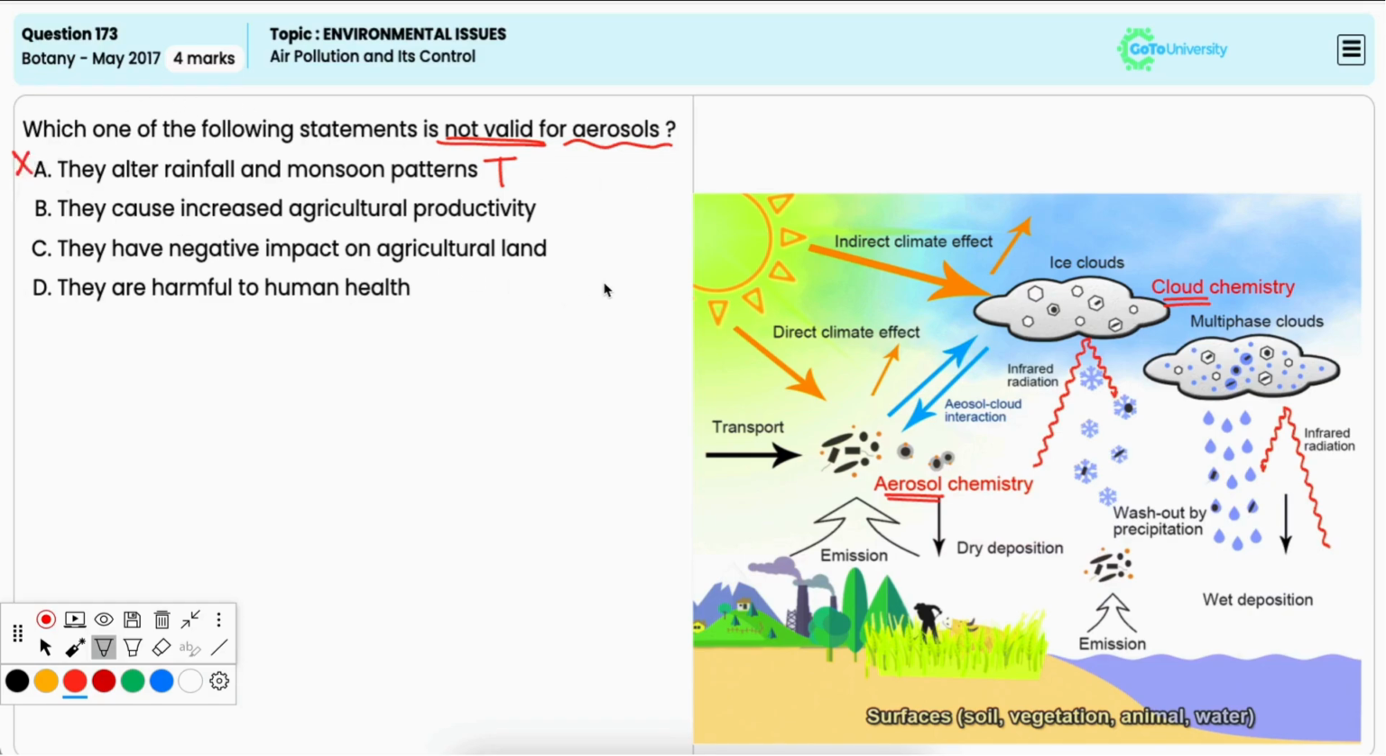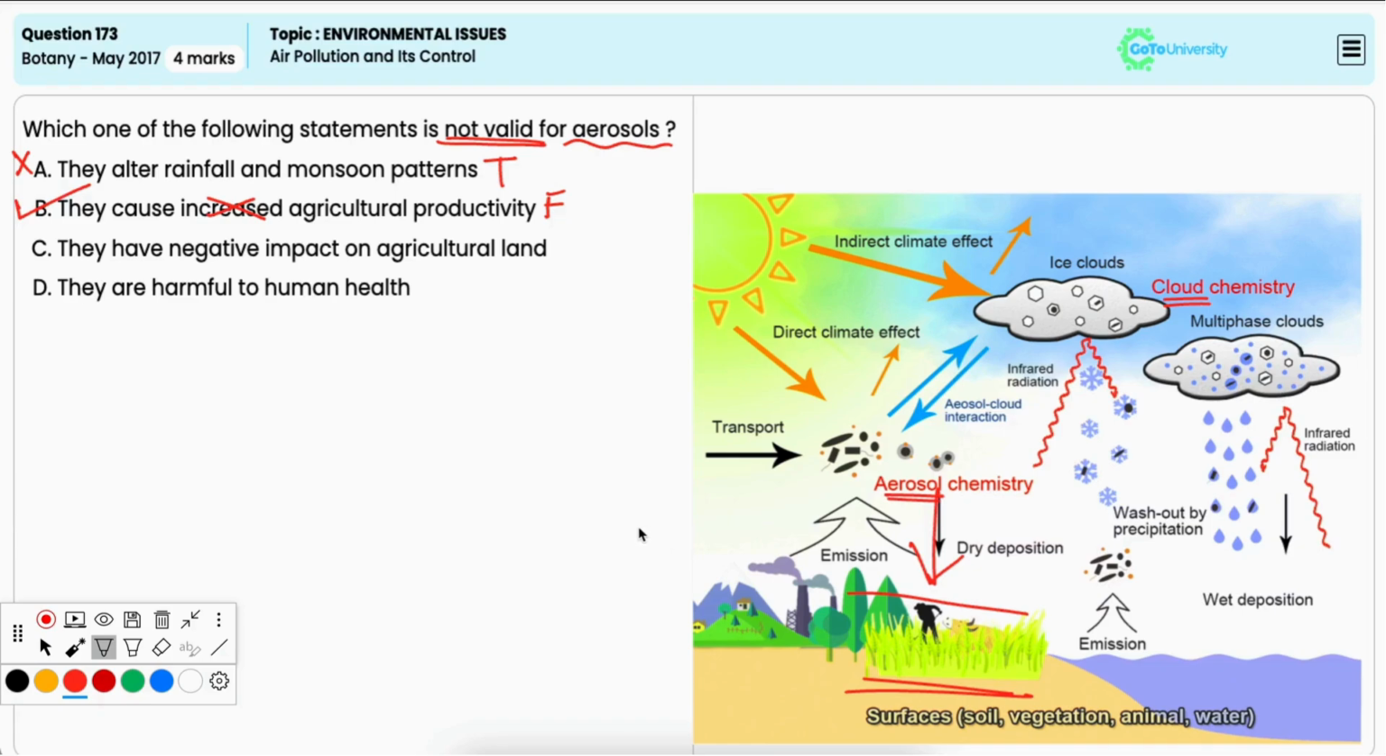Option B, they cause increased agricultural productivity. Now, this is wrong regarding aerosol because aerosols have a negative impact on agricultural productivity because the global sunlight is diminished, and the deposition of harmful pollutants on the crops further reduces the agricultural productivity. Hence, it is the correct option.